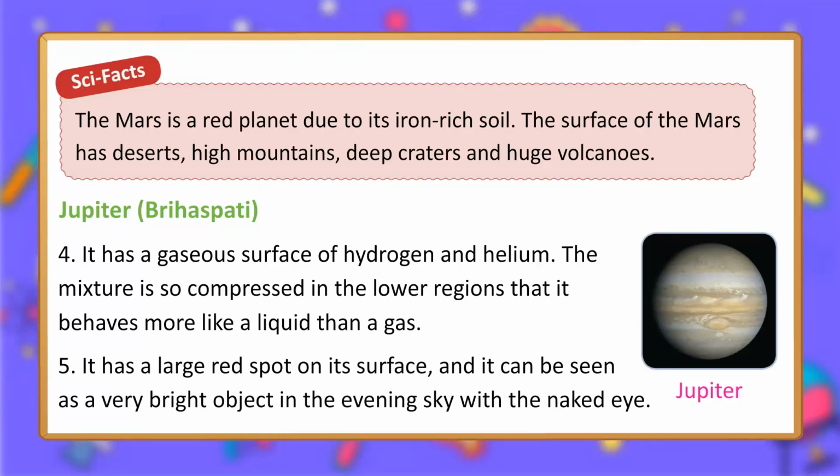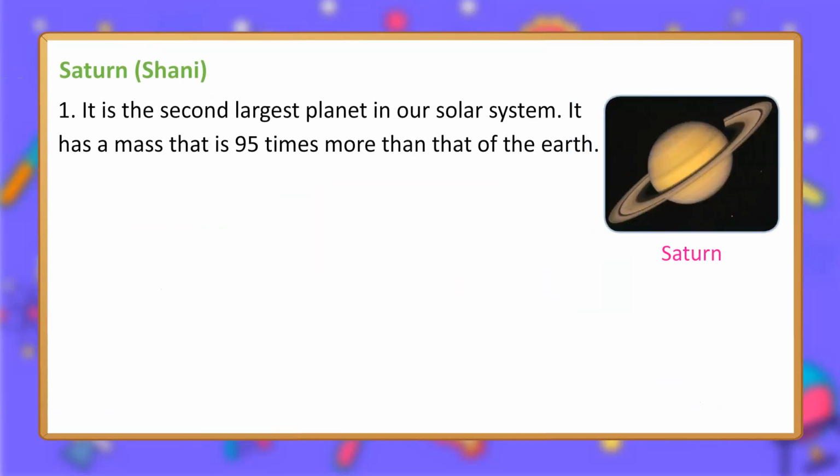5. It has a large red spot on its surface, and it can be seen as a very bright object in the evening sky with the naked eye. Jupiter. Saturn, Shani. 1. It is the second largest planet in our solar system. It has a mass that is 95 times more than that of the Earth.